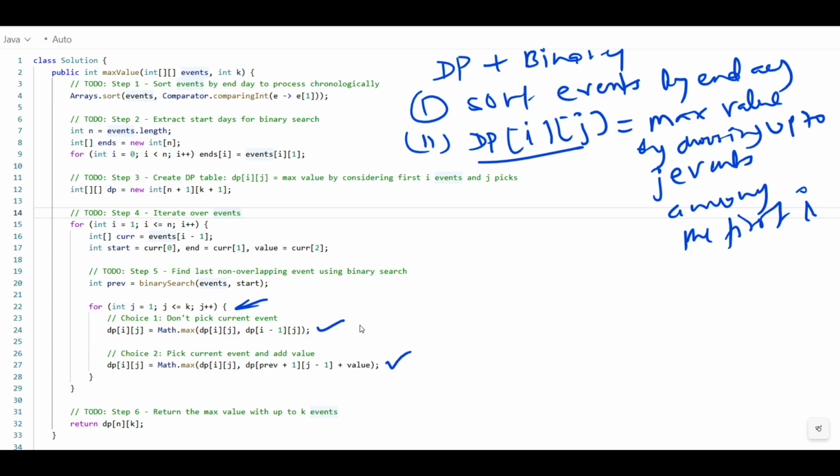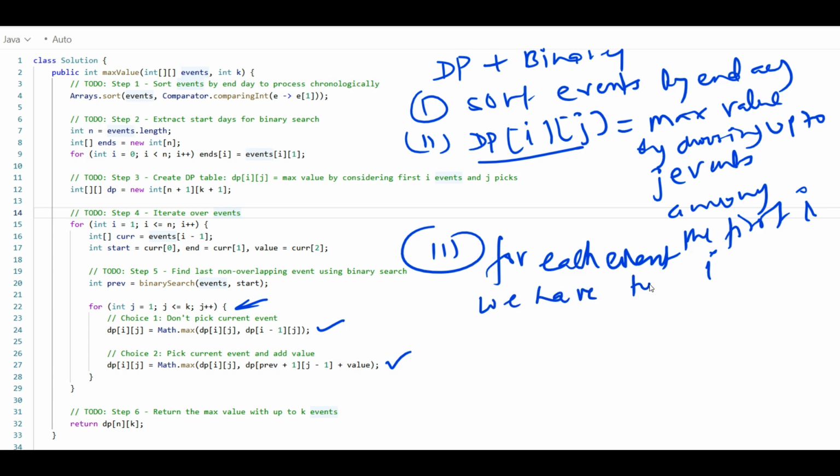Now the third step is for each event i, we have two choices. What are the choices we have?